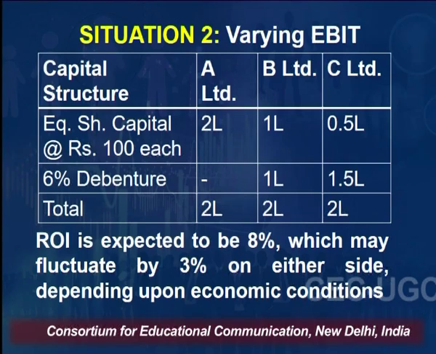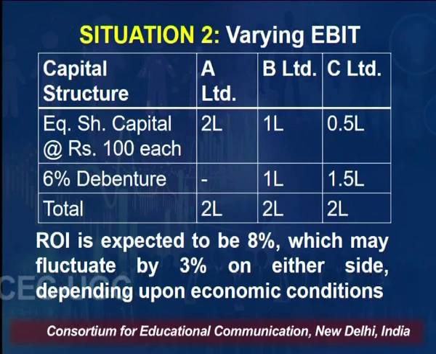In this case we are taking 3 companies, A Limited, B Limited and C Limited. The capital structures for these 3 companies are given. For A Limited we have raised all the funds from equity share capital, which is available at rupees 100 each. So, the amount is 2 lakh rupees and this is the total capital with A Limited.